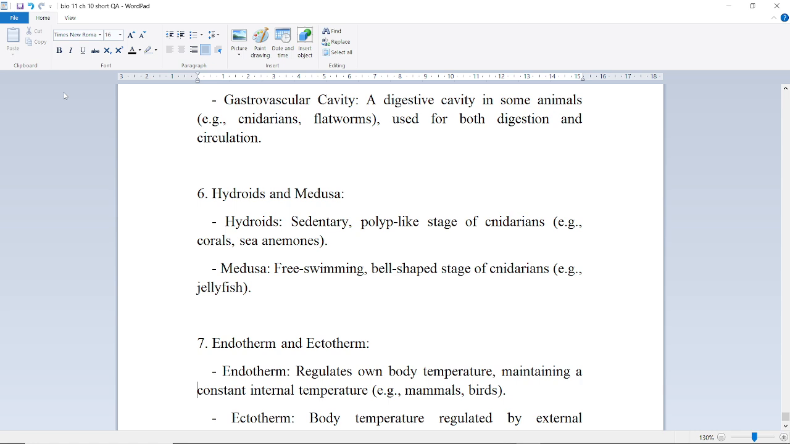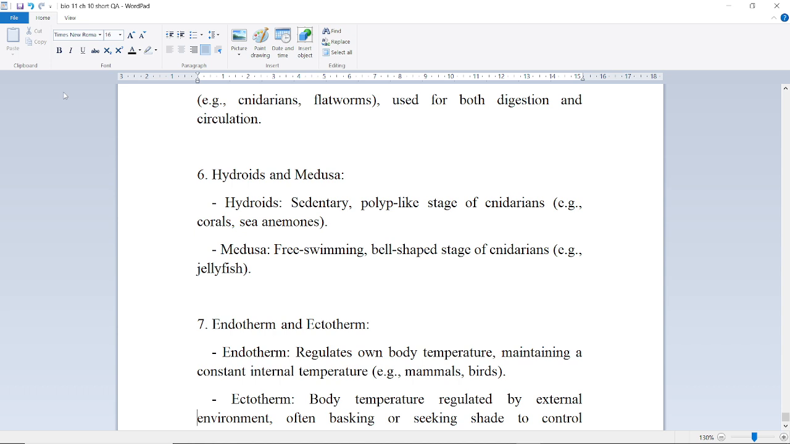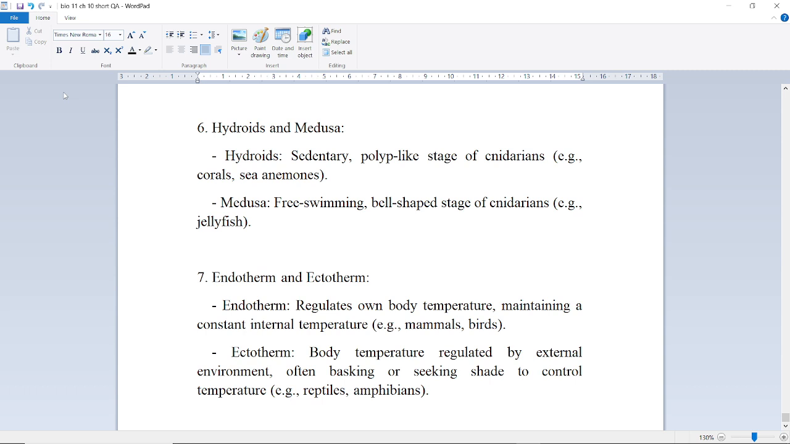Next is the difference between endotherm and ectotherm. Endotherm: regulates its own body temperature, maintaining a constant internal temperature. For example, mammals and birds. Next are ectotherms: body temperature regulated by the external environment, often basking or seeking shade to control temperature. For example, reptiles and amphibians.